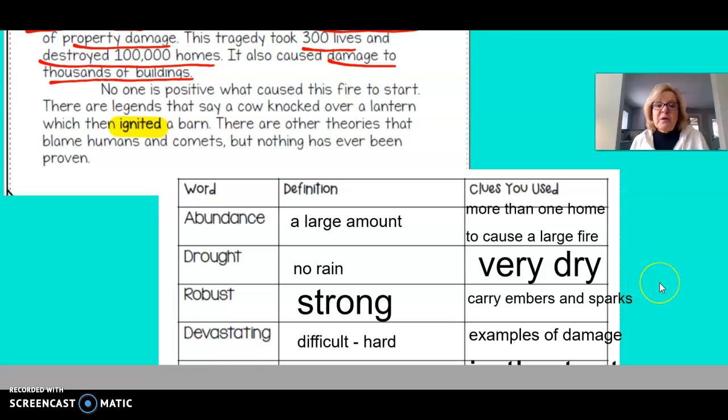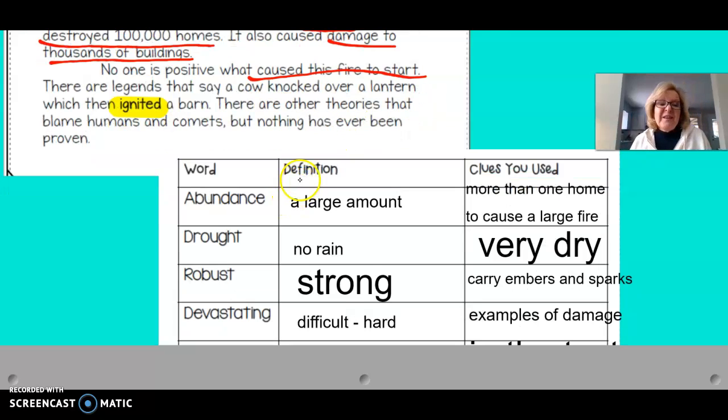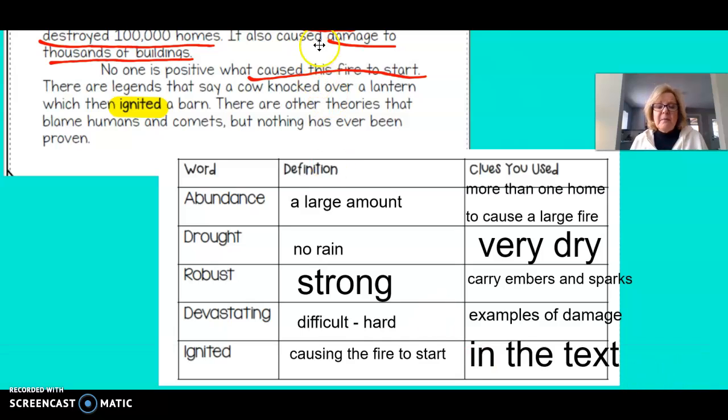No one is positive what caused this fire to start. There are legends that say a cow knocked over a lantern, which then ignited a barn. There are other theories that blame humans and comets, but nothing has ever been proven. And it's looking at what caused this fire to start. So I think ignite means to cause a fire to start. And because it was straight in the text. So we're going to continue working with context clues.